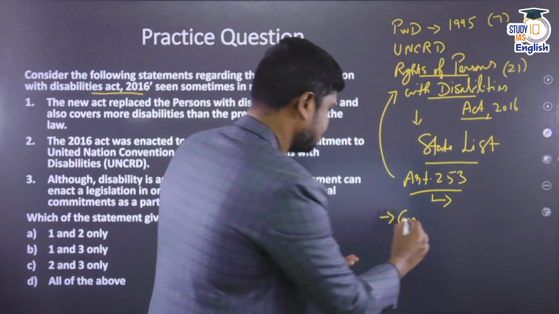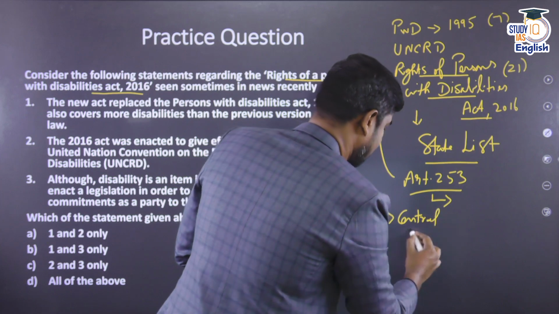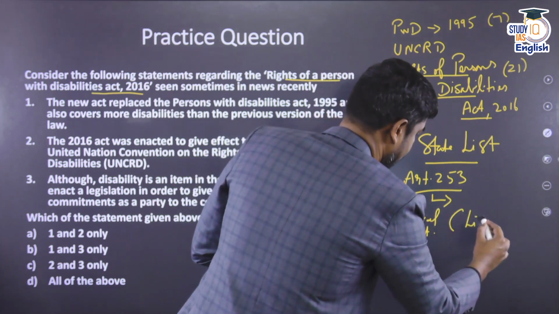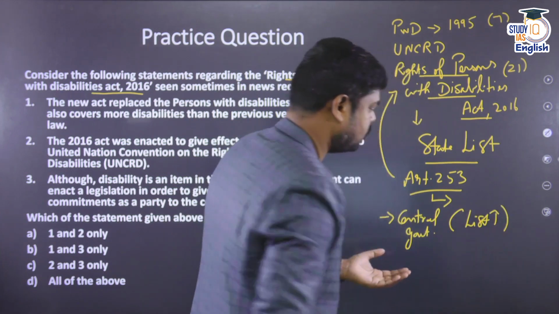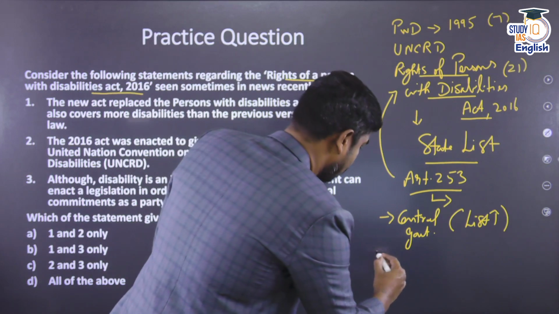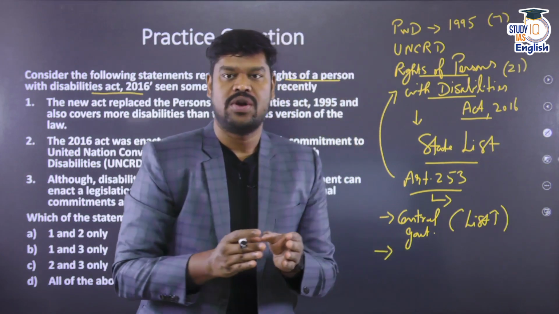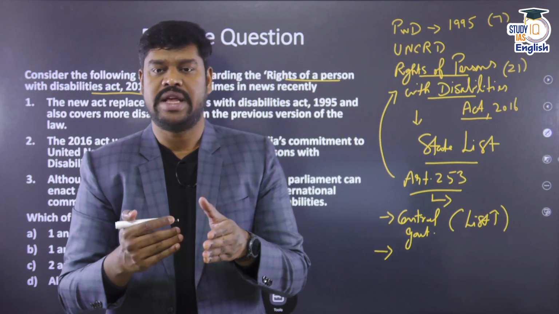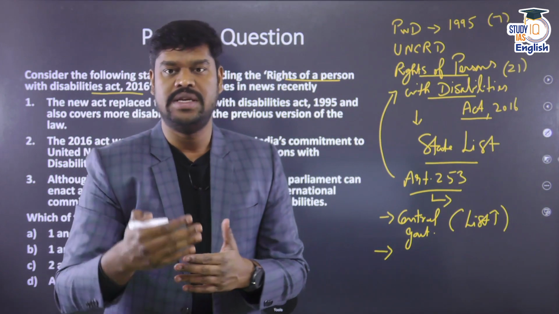can make notifications. The central government can come out with certain subordinate legislations and they can increase the list. If they want to increase the list, they can increase the list in the future. So, this power is given to the central government. Three, the Act also deals with taking care of the needs of the people with disabilities, especially their accessibility to various government buildings and institutions.